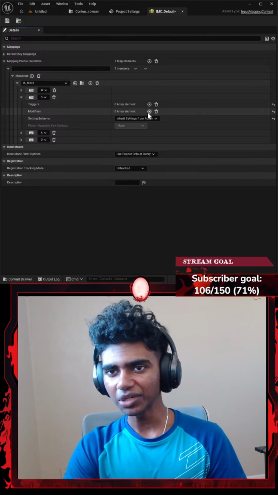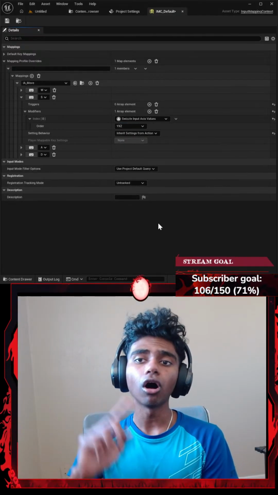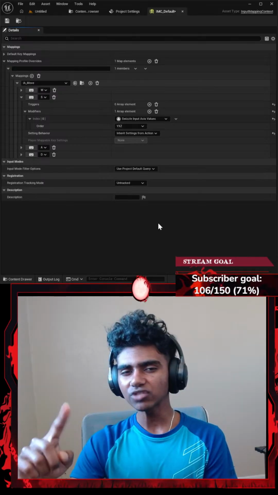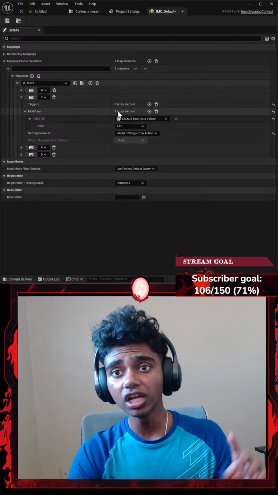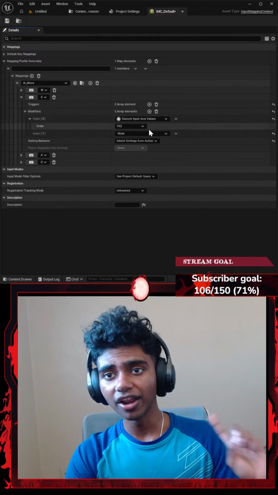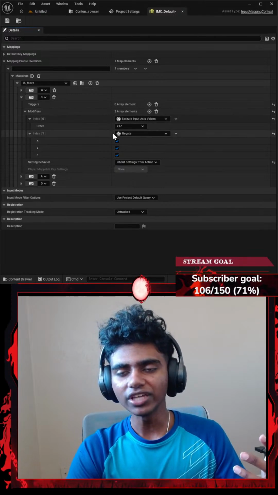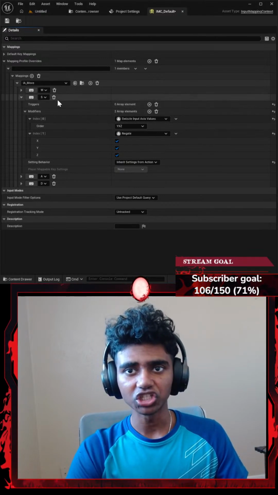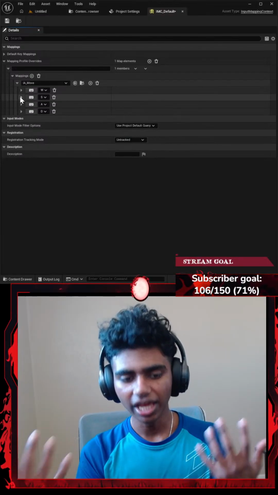So, since I am working with the y-axis, I'll have to add a Swizzle Input Axis Value. Although, with just Swizzle Input Axis Value, I'm going to move in the exact same direction as where my Y was moving. So I have to add another modifier called Negate, that basically means negative. I want to move in the y-axis in a negative direction. W is going to be moving in the y-axis in a positive direction, if that made any sense.